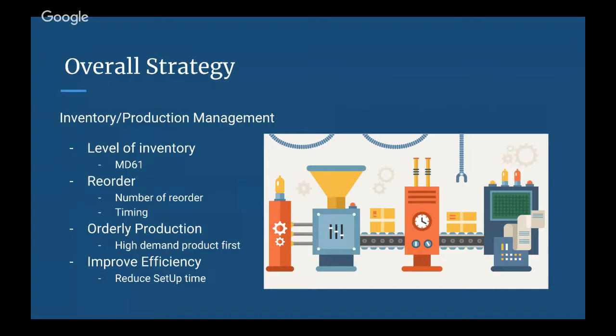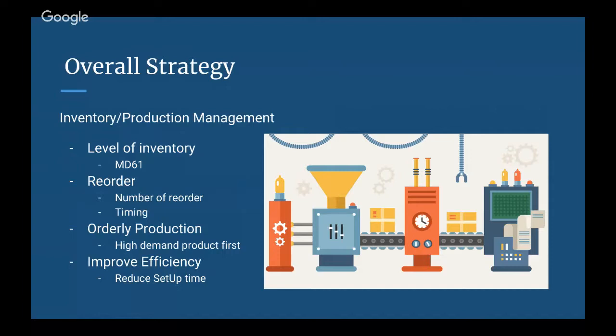The second part is inventory and production management. There are four major actions. First, we need to keep the appropriate level of inventory based on time analysis and make accurate forecasts in each target range. Second, determining the number and the timing of reordering raw material is also important, since the capacity is limited and it needs time to process raw material into finished goods.